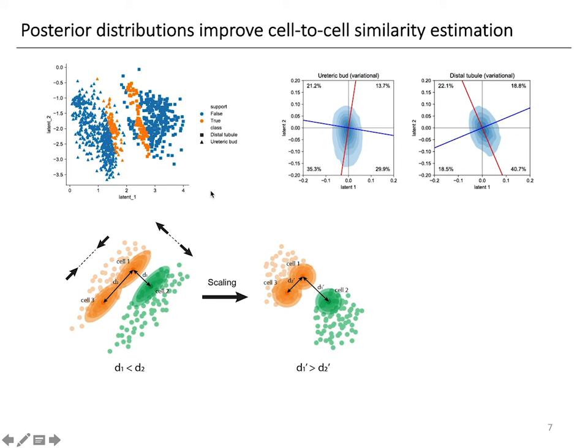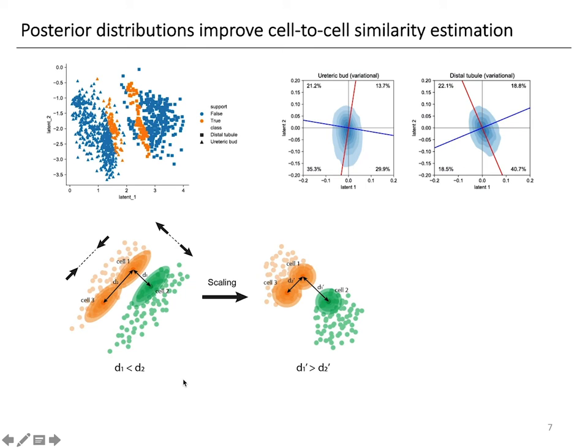Since each and every cell has a posterior distribution, we thought this can actually be utilized to improve the cell-to-cell similarity metric. Here's an illustration of how it would work. Well, we also have two cell clusters. If we measure the cell-to-cell similarity with Euclidean distance, some cells of the same cell type would receive a larger distance than cells of different types.